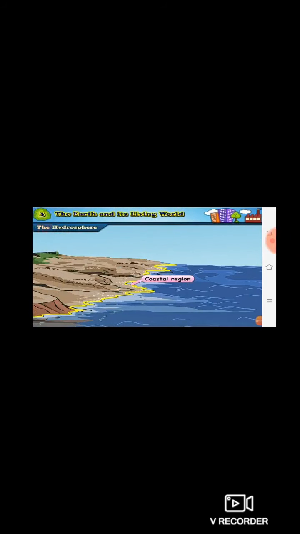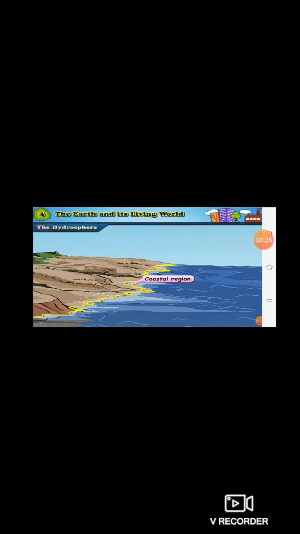Now in this diagram, can you see the yellow margin between the water and the land? This is the water body, and near the land can you see one yellow line? That is called a margin, which is along the land. And this area is called a coastal region. So once again, pay attention. The land along the margins of an ocean is called a coastal region.